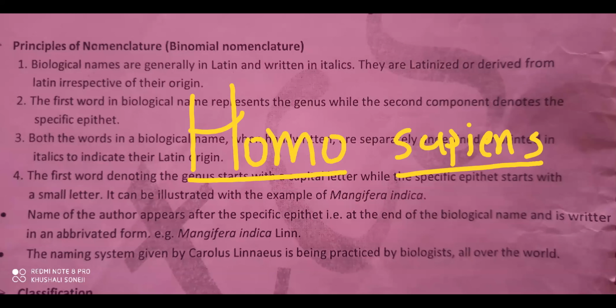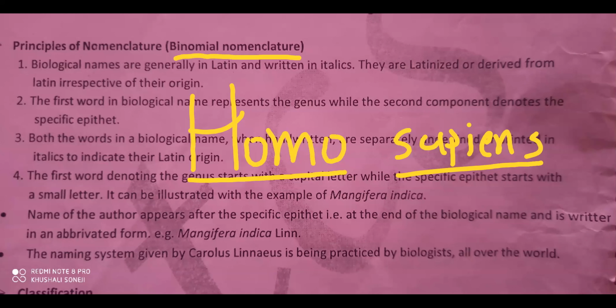Now, remember this scientific name, and on the basis of this name, you can easily describe the principles of nomenclature. First, this principles of nomenclature has another name: binomial nomenclature.